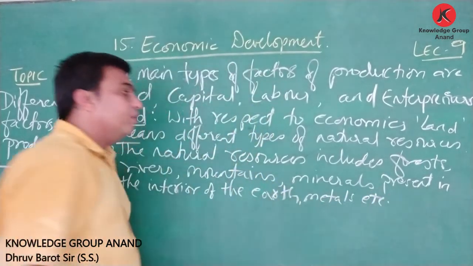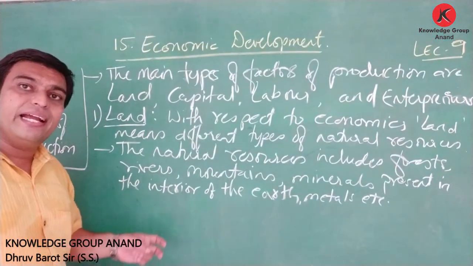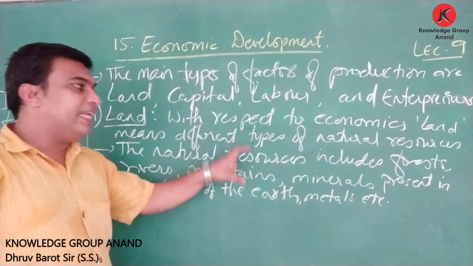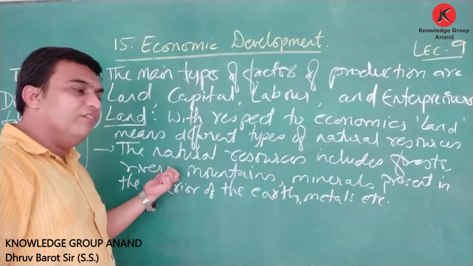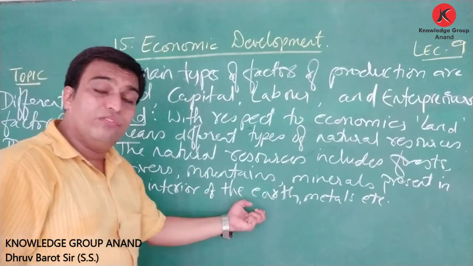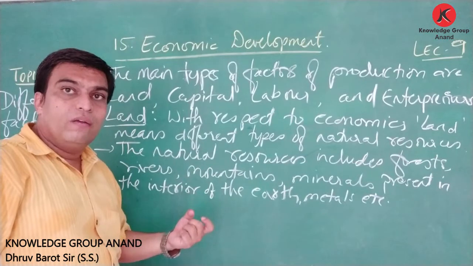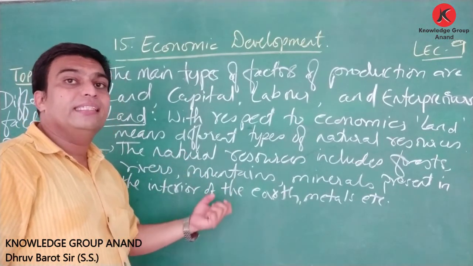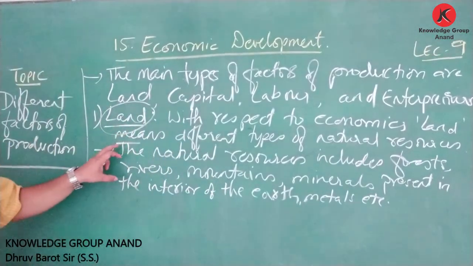Friends, when we talk about land as a factor of production, this land includes each and every natural resource like forest, rivers, mountains, minerals that are present in the interior of the earth, metals. If any of these things are used for the purpose of production, then it is considered as part of land as a factor of production.